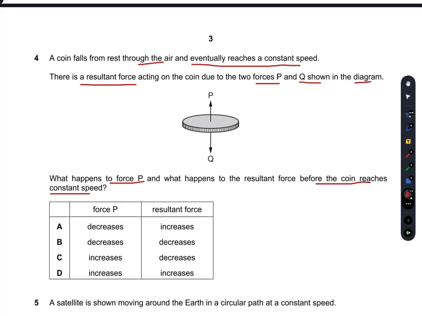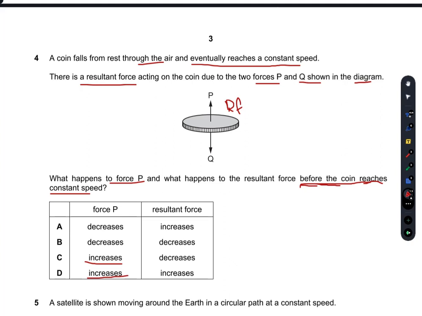So before it reaches the constant speed, the force P is the reaction force, I guess. Yes, it is. So unless it reaches a constant speed, the force P will continue to increase. The speed will continue to increase, whereas the acceleration, or the change in speed, would decrease.